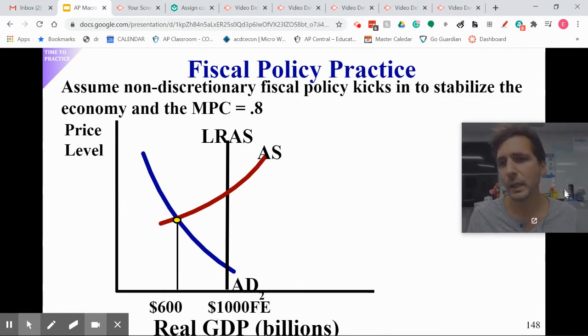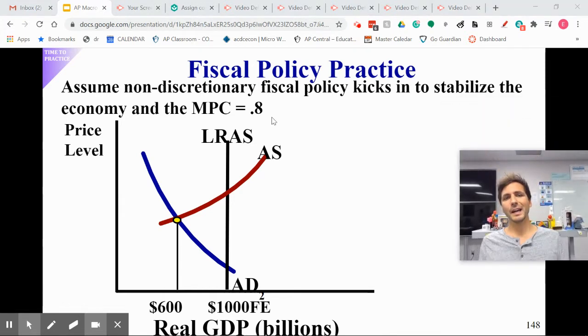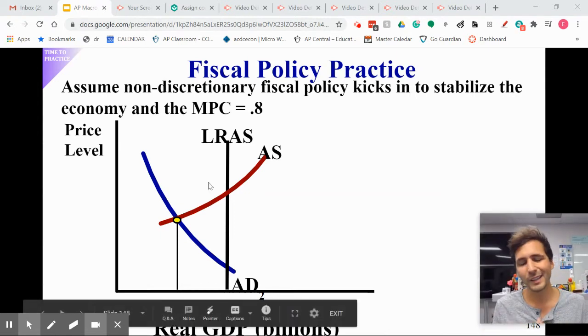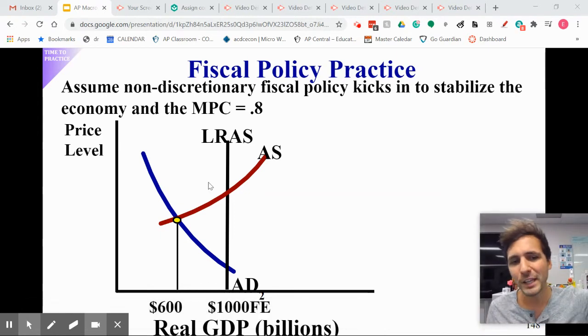Okay, let's try this out. Last one. Assume that non-discretionary fiscal policy kicks in to stabilize the economy. Most of the time when we are saying this, we're talking about transfer payments. So like welfare, checks that are being sent out, unemployment benefits, money coming from the government to people, not because of any work they did, just to help. And normally these are laws ahead of time. So this is saying, hey, let's assume this non-discretionary fixes our recession on its own, which is unlikely.